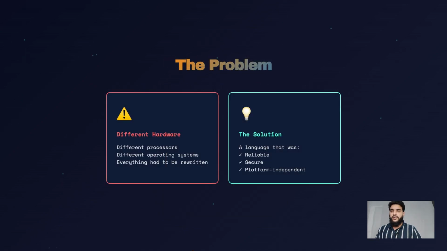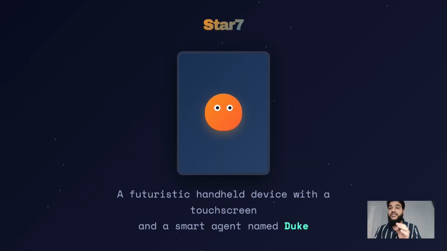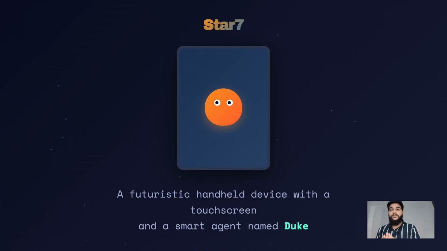The problem was simple, but serious. Every device had different hardware, different processors, different operating systems. It was a mess. Software written for one device could not run on another. Everything had to be rewritten. So, to solve this, the team built a futuristic handheld device. What was it called? Star 7. It had a touchscreen, a smart agent named Duke, who later became Java's mascot.